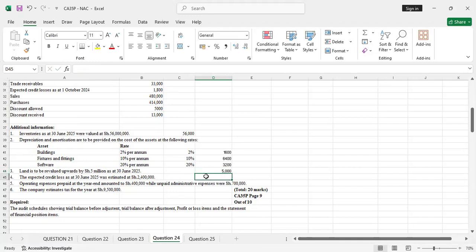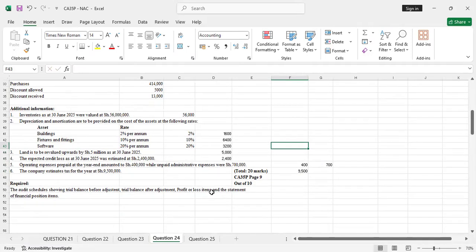You capture that. The expected credit loss as at 30th June 2025 was estimated at shillings 2.4 million. So we'll have 2,400 as the expected credit loss at the end of the year. Then 5, operating expenses prepaid at the year end amounted to shillings 400,000. So I'll capture that, 400, while unpaid administrative expenses were shillings 700,000. So I'll put 700 there. The company estimates tax for the year at shillings 9.5 million. So I'll just write here 9,500, because the shillings are in thousands.